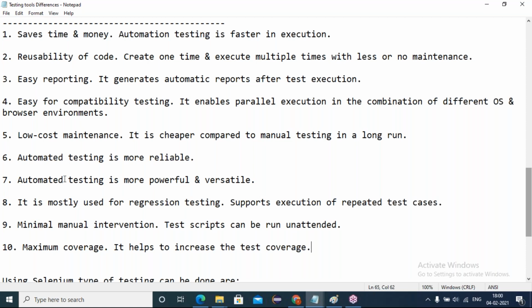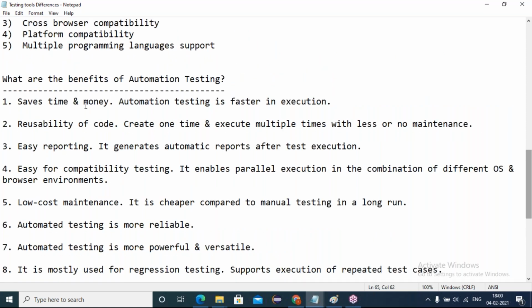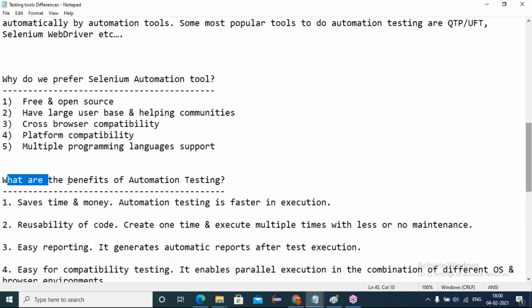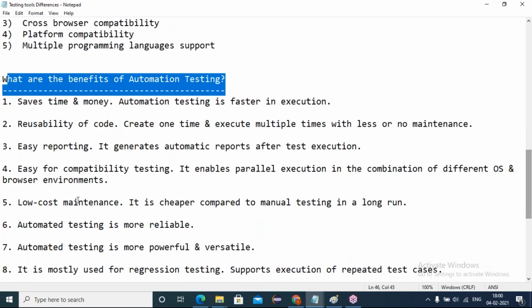These are all the advantages of automation, the benefits, and why we prefer Selenium. What are the benefits of automation? These are the benefits of automation.